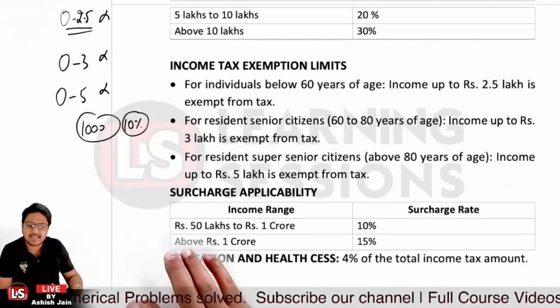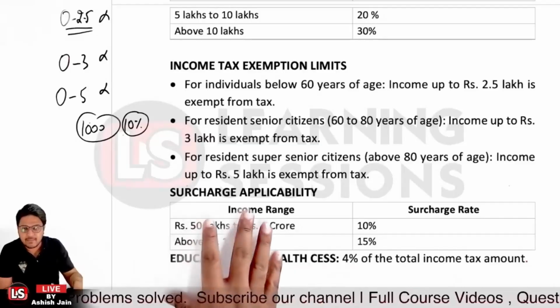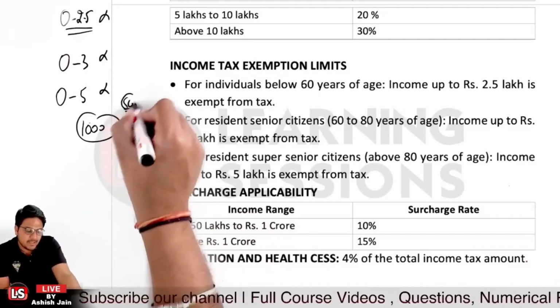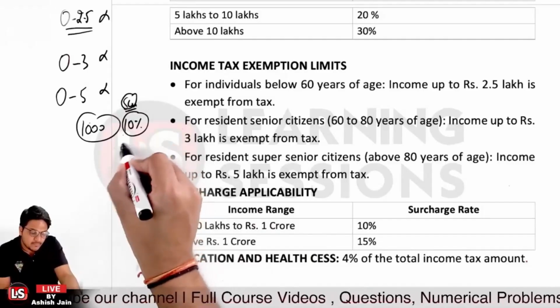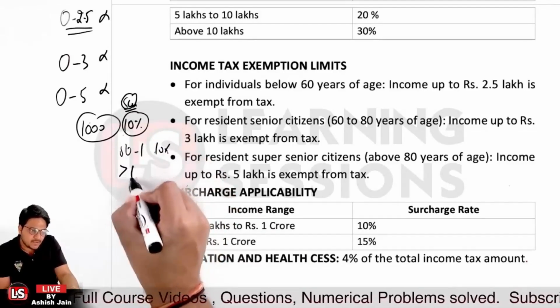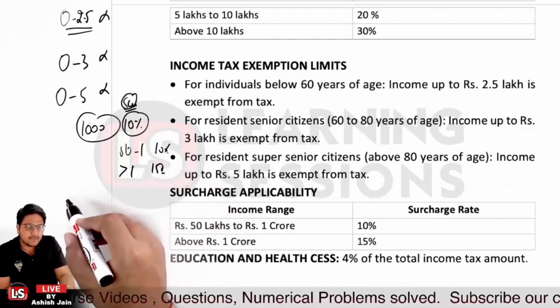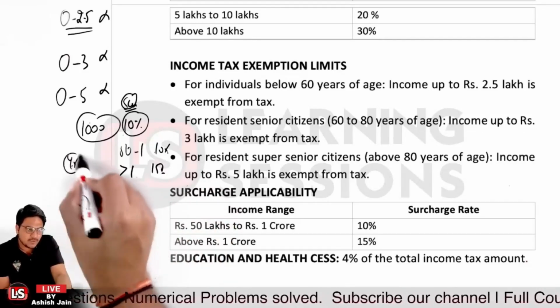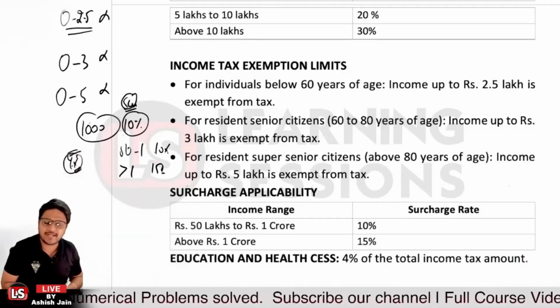And education cess and health cess will be applicable at 4%. So surcharge will be applicable as per the old tax regime. From 50 lakh to 1 crore it is 10%, and above 1 crore it is 15%, right? And education cess and health cess is 4% on the total income tax amount, right?